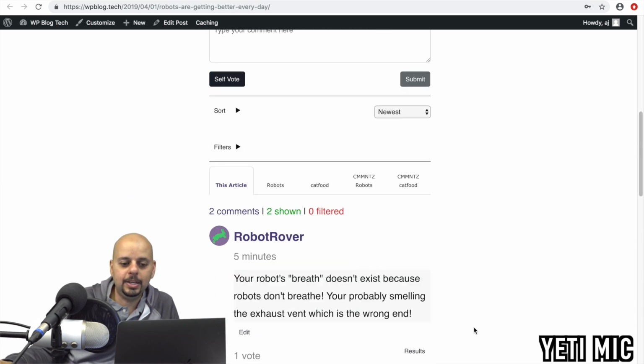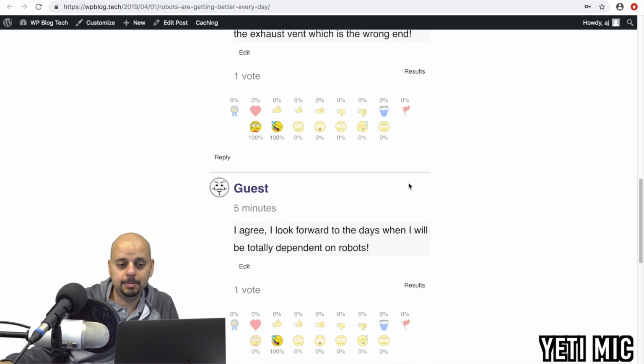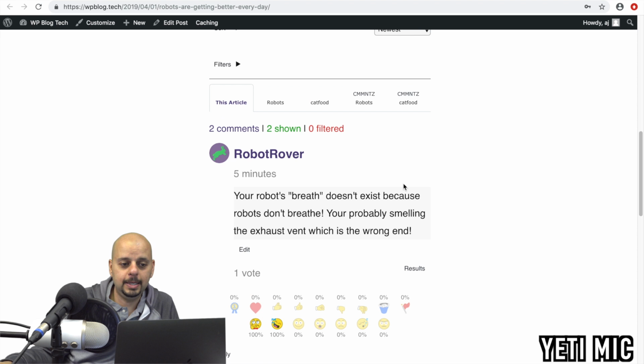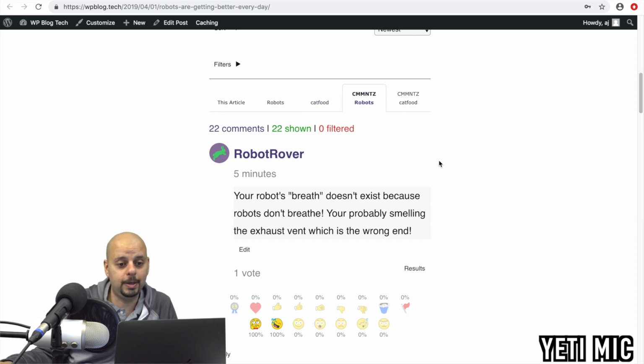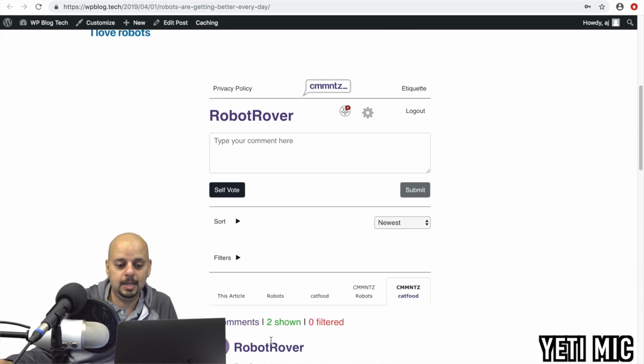Okay, now you can see that there's two comments on this thread, one by Robot Rover and one by guest. But here's the cool part. I can see what else has been stated about robots on this site. These are the only two comments about robots. What else has been stated about cat food on the site? These are the only two comments about robots or cat food on the site. What's been stated on the comments network about robots? There's 22 comments.